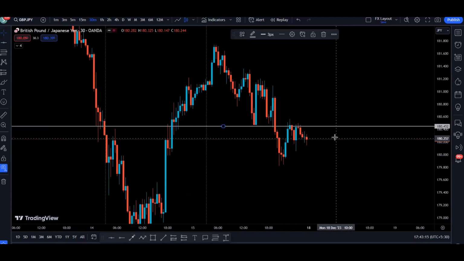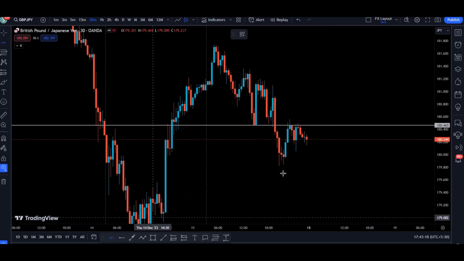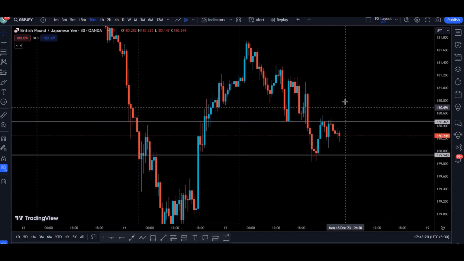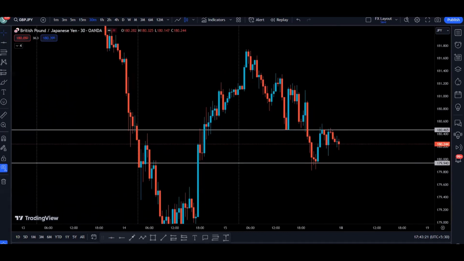Now let's also talk about where the immediate supports and resistances are on the 30-minute time frame. So we can see that this one is a resistance, and this one is a support level. Now let's see if we need to adjust this level. By looking left, we can see that this one is a support, resistance, and then support, resistance, right? This one is going to be a strong level for us, and the next resistance is right into these areas. Why? Because here we can see that the price was coming up, we found resistance here, we found support here, and here we have the rejection as well.